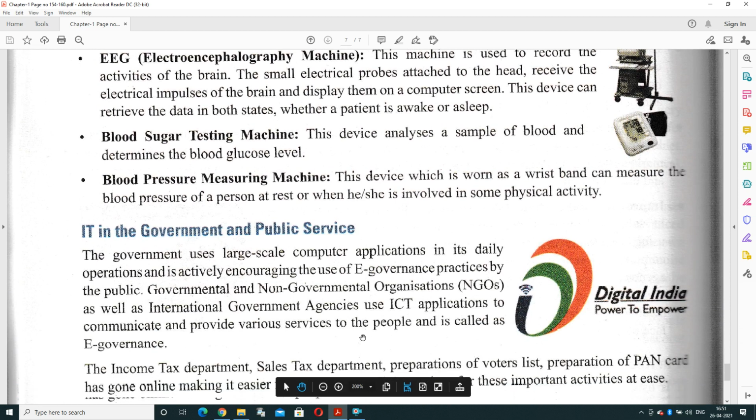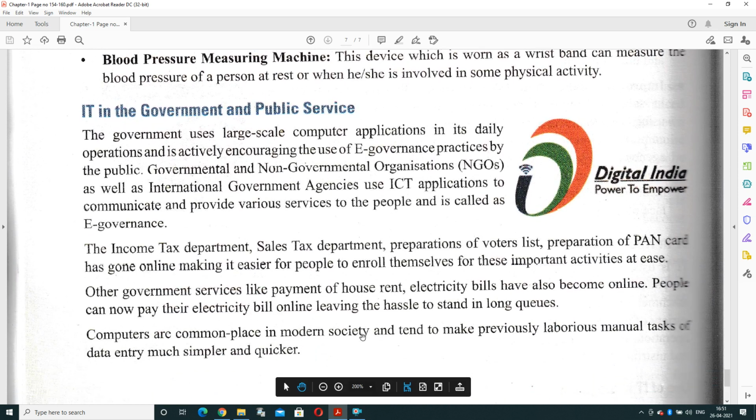Now IT is also helpful in government and private sectors. How is it possible? Because the government uses large-scale computer applications in daily routine life, like e-governance practices. Some government and non-government organizations, known as NGOs, work as international agencies. So they use ICT applications to communicate and provide various services like the income tax department, preparation of voter lists, preparation of PAN cards. It is going on online now and it is easier for people to enroll themselves for these important activities. And other services like payment of house rent and electricity bills are also going on online now.